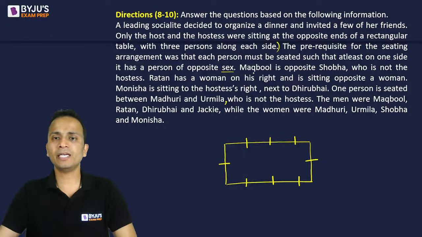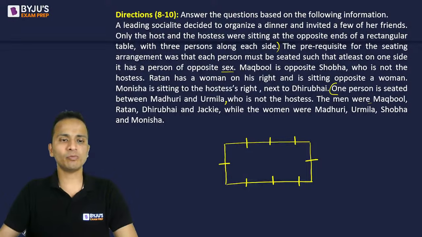Okay, now there are conditions. Makbul is opposite to Shobha, who is not the hostess, and so on, a lot of things. Now they have given the gender of these people as well in the last statement. So the men were Makbul, Ratan, Dhirubhai, and Jackie, and the women were Madhuri, Urmila, Shobha, and Monisha. Okay, so they have also mentioned the gender of these people, right?